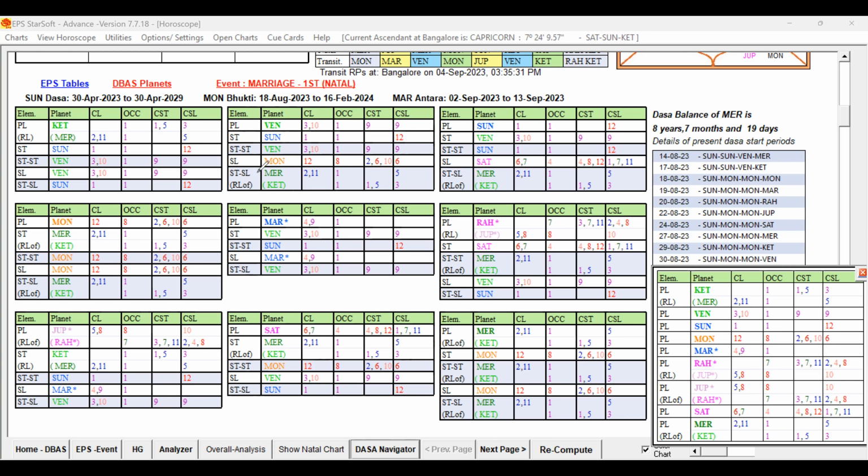As I said, I have already explained that when one level planet is weak, its level can be increased or decreased by the star lord and the support planets. Now if you check step number 3, this is not good, but the star lord and sublord of this planet are 2, 11, 1, 5.